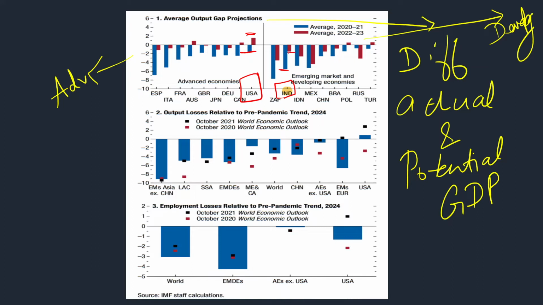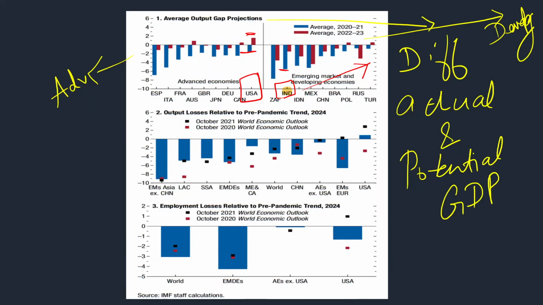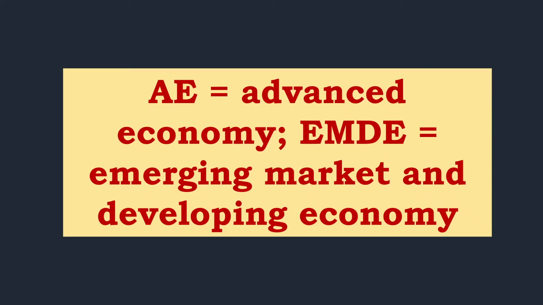And this is not just for India. You can see it is almost the same for all the developing economies. Across the developing economies, you can see that the recovery is very low. So this is what the report says. In this graph, certain things will be measured as AE and certain things as EMDE. So what are they? AE is advanced economy and EMDE means emerging market and developing economy.